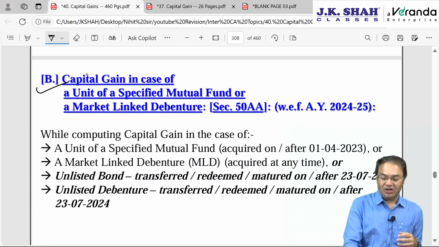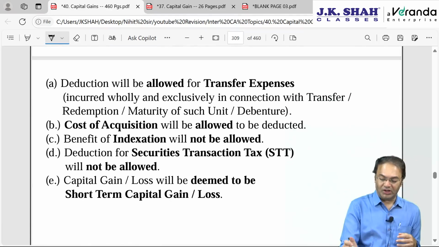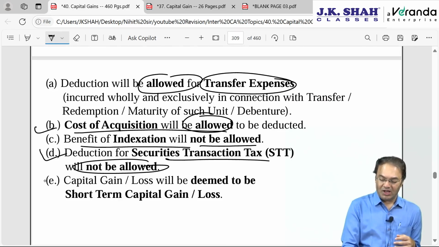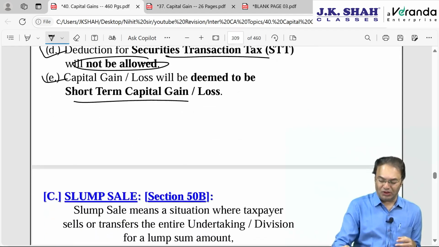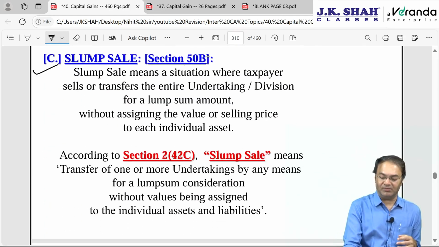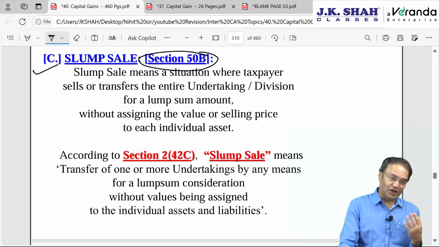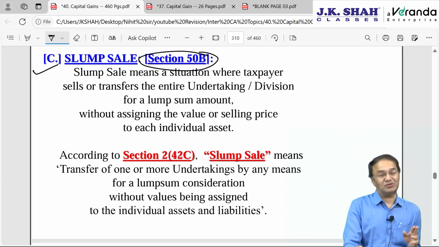Third is capital gain in case of units of specified mutual fund. This is done. Okay, here cost of acquisition will be allowed, indexation not allowed, transfer expense allowed, STD not allowed, and gain or loss will always be short term. That is what you need to remember. Slump sale, very important, 50B. So we are done with section 50A for depreciable asset, 50AA for 4 assets including market linked debentures, units of specified mutual fund, unlisted debentures, unlisted bonds acquired at any time. Slump sale, which is a bit lengthy.